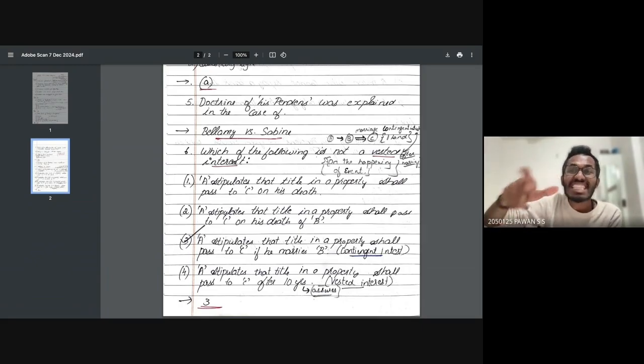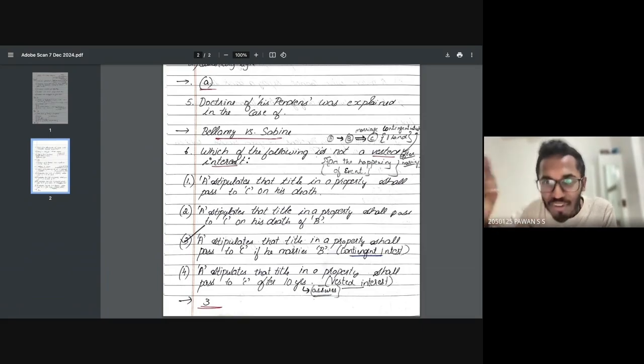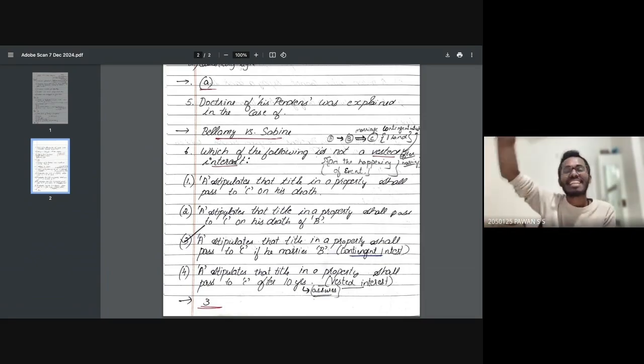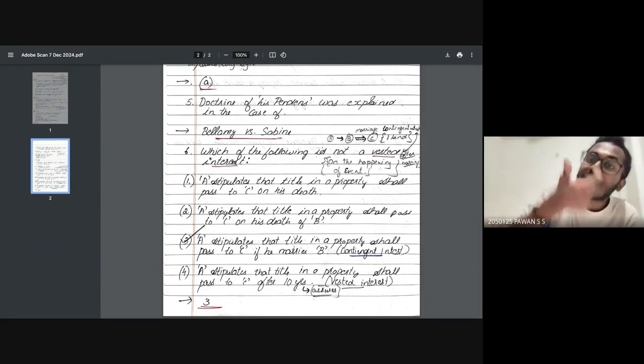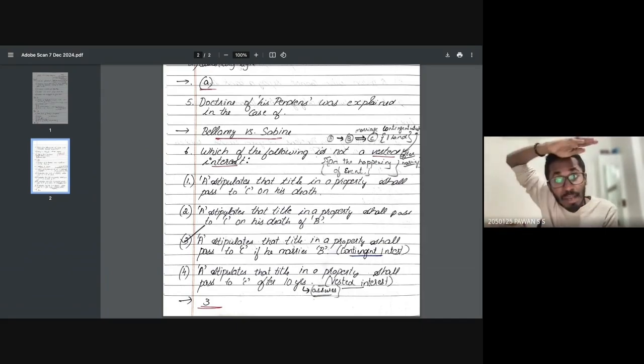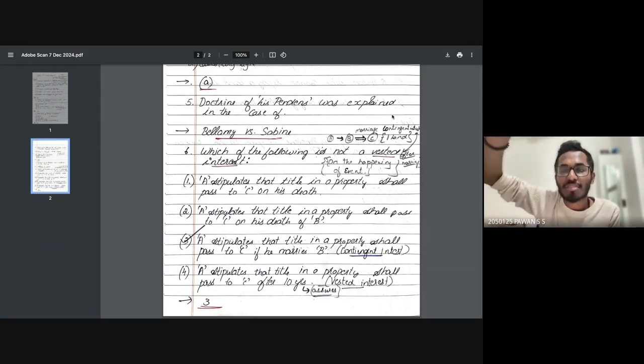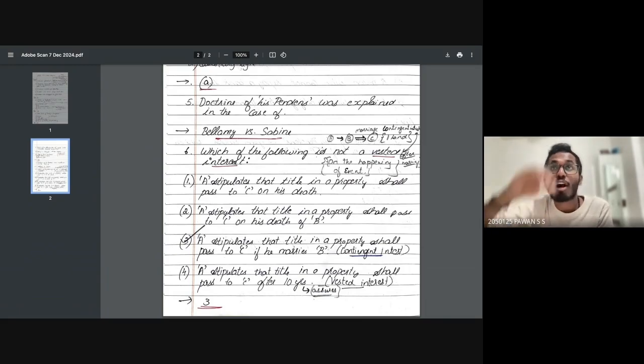Now, what do you mean by vested interest? Vested interest is nothing but on the happening of an event. For example, I say, Kamal, 10 years from now, only after 10 years will you have complete rights over that particular property. If Kamal dies before that, his heirs will get the complete rights of that property. So it happens only on the happening of the event. It's not a condition. Remember, it is a mandatory event. Over there it is a condition: only if you marry, it is possible, so you have to fulfill the condition. But here it is not a condition. On the happening of the event, you will be getting it.